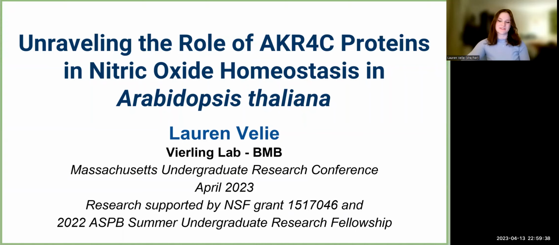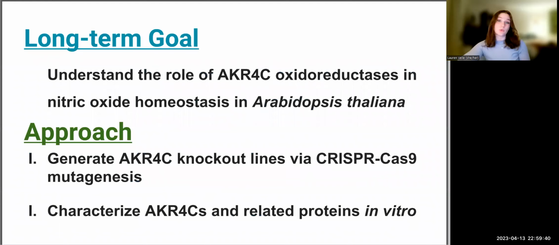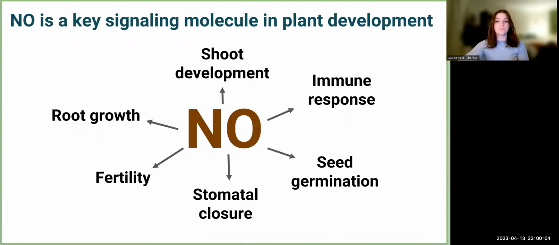So the long-term goal of this project is to broadly understand the role that these AKR4C oxidoreductases play in nitric oxide homeostasis in Arabidopsis thaliana. So the general approach, we have two main approaches, first of which is to generate an AKR4C knockout line or multiple lines by CRISPR-Cas9 mutagenesis, and secondly, to characterize these AKR4Cs and related proteins in vitro.